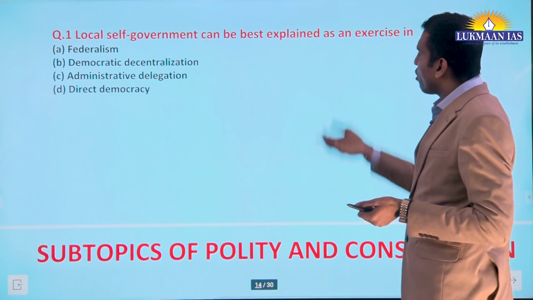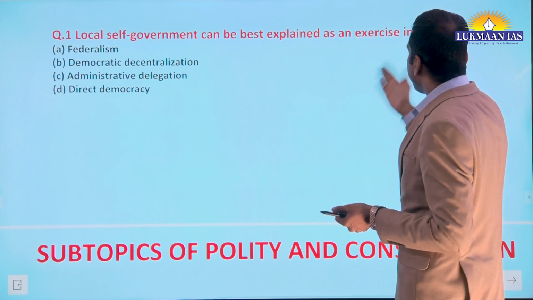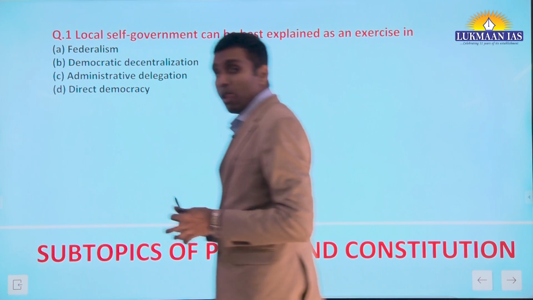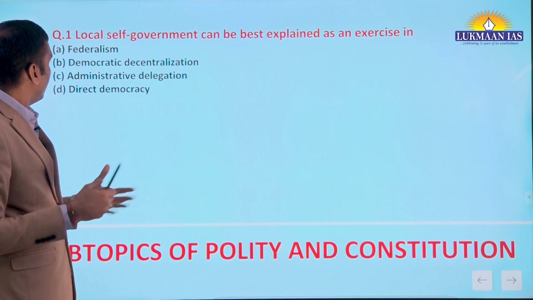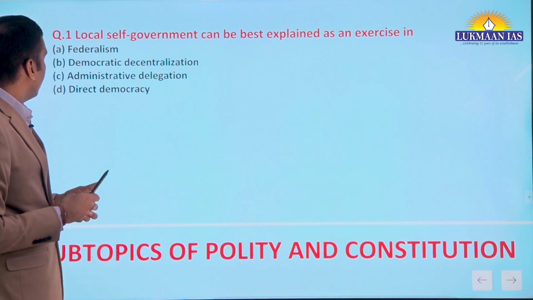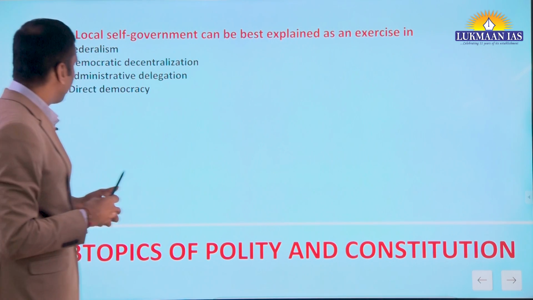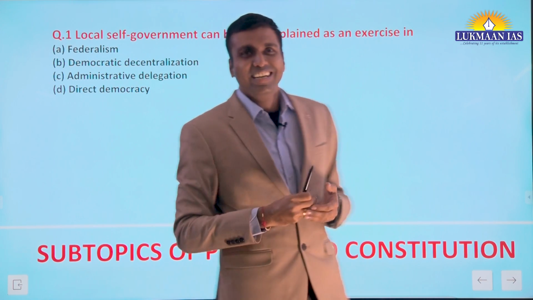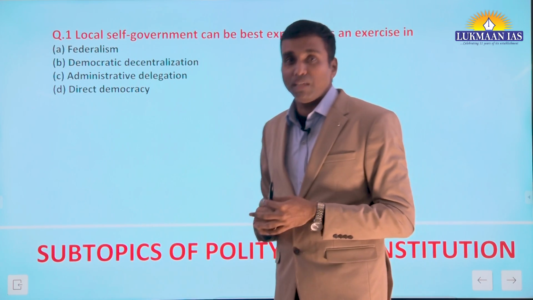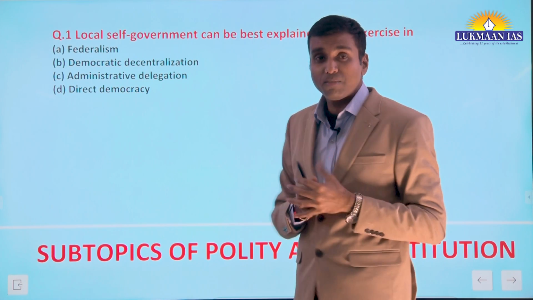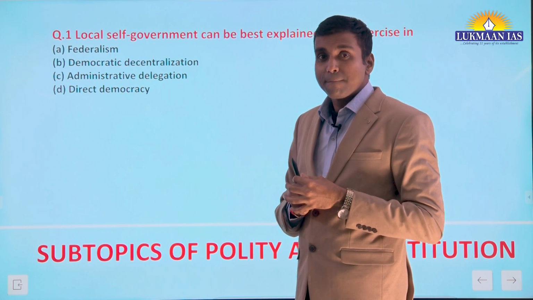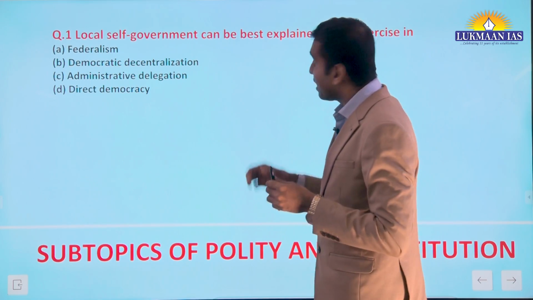Let's go further. Again, local government, an important area, the Panchayati Raj institutions and urban local bodies. One question for you: local self-government can be best explained as an exercise in federalism, democratic decentralization, administrative delegation, or direct democracy. What is the answer? The answer is very simple, provided you understand the essence of local self-government. Democratic decentralization.